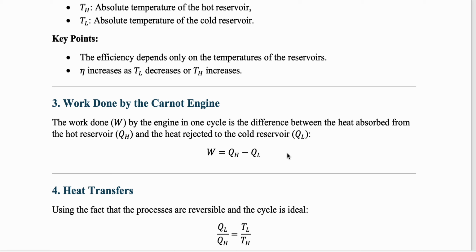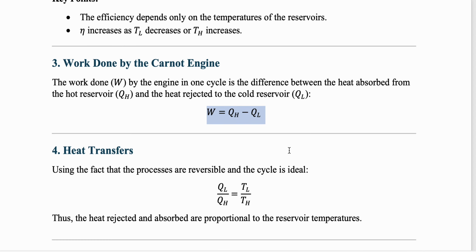If you want to understand the work done, whatever heat is absorbed and whatever heat is rejected to the cold reservoir, the remaining heat is used to do the work. You take some heat from the hot reservoir, that is QH, and then you reject heat to the cold reservoir, which is not used, and whatever is left is the work done. So this is a very simple and straightforward relation that we can use to find out the work done.